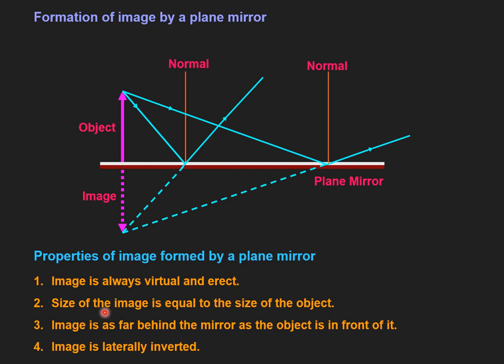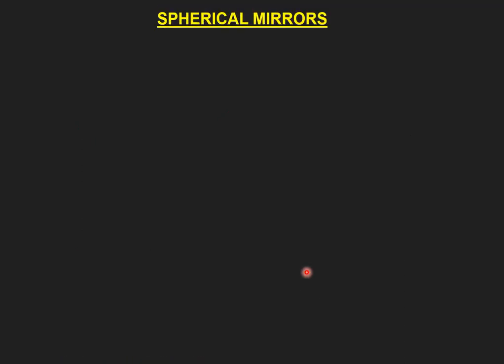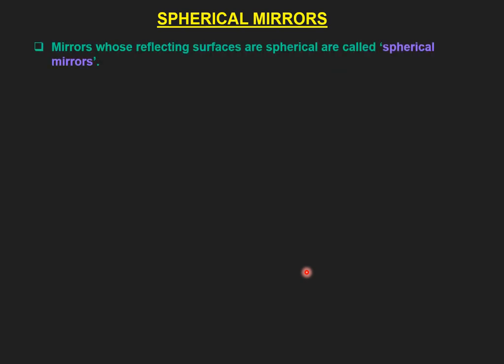So size of image will be equal to size of object at whatever distance we are putting, at the same distance, but at the back it will be getting formed, and the image will be laterally inverted. Now, spherical mirrors. After plane mirror we are going to study spherical mirrors. As the name suggests, the mirrors whose reflecting surface is spherical are known as spherical mirrors.